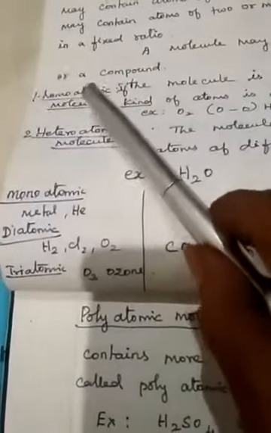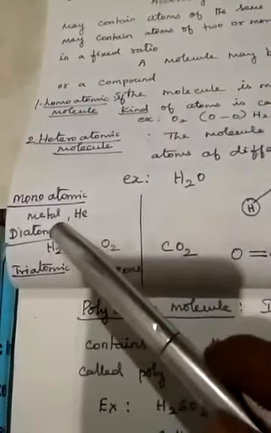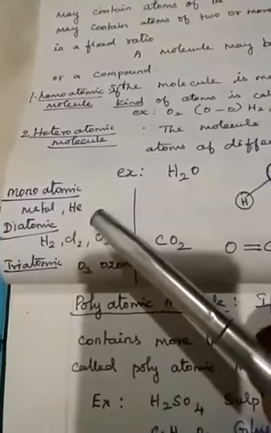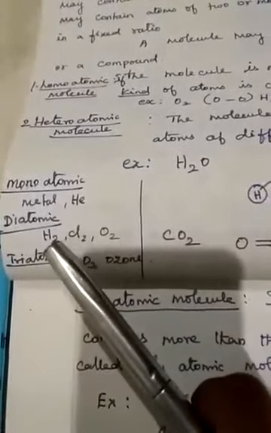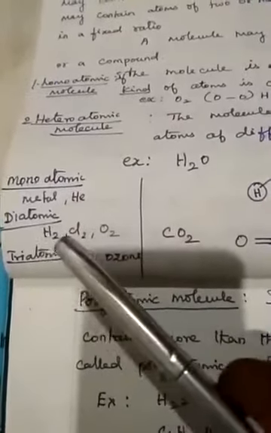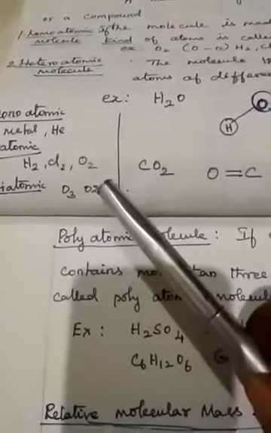Homoatomic molecule, heteroatomic molecule. Homo means similar kinds of atoms combined to form a molecule. Hetero means two different kinds or three different kinds of atoms combined to form a molecule. In the homoatomic molecule, mono means a single atom itself is a molecule. Example, all the metals and helium, the noble gases. Diatomic, two atoms combined to form a molecule. Some examples: hydrogen, oxygen, chlorine. Triatomic: three oxygen atoms form an ozone molecule.